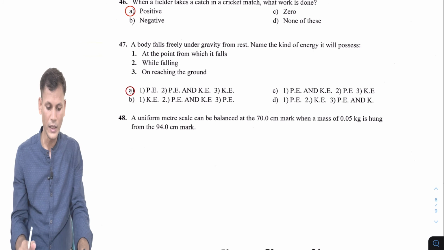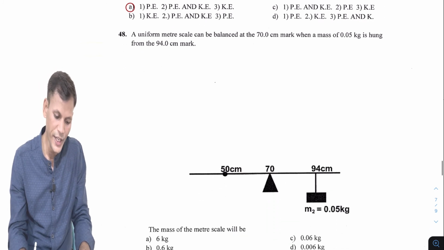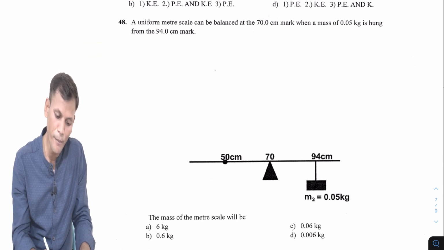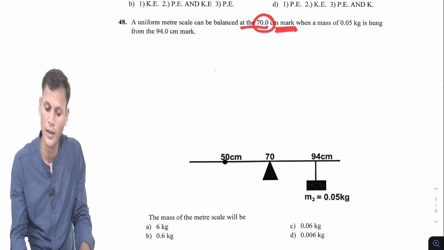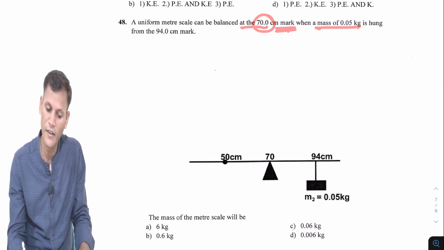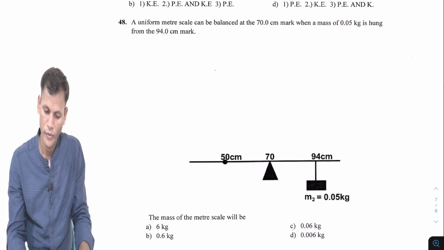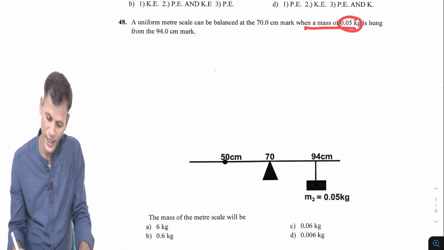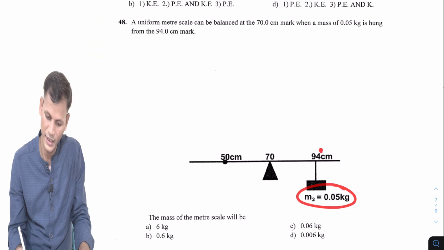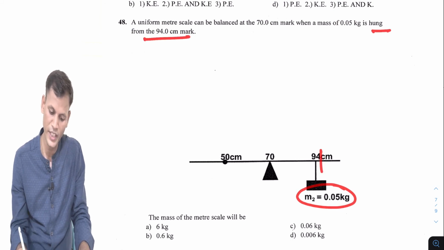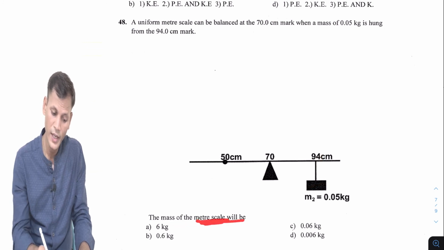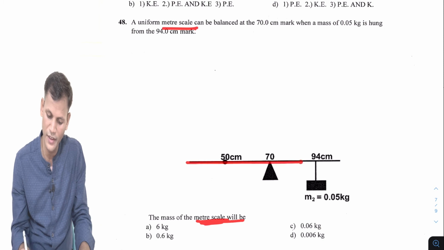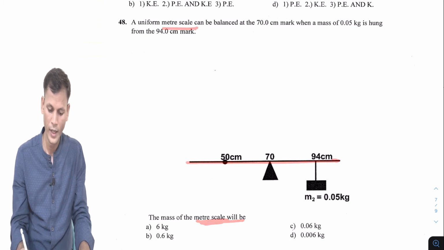Okay. Now question number 48. A uniform meter scale can be balanced at the 70 centimeter mark when a mass of 0.05 kg is hung at the 94 centimeter mark. What will be the mass of the meter scale? First of all, it is a meter scale, so the overall length is 100 centimeter, right?